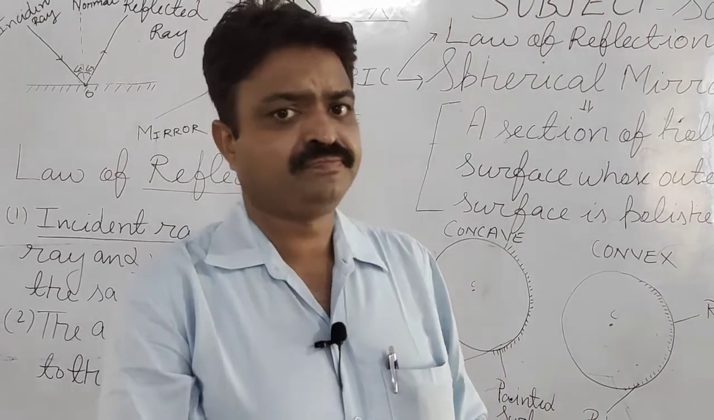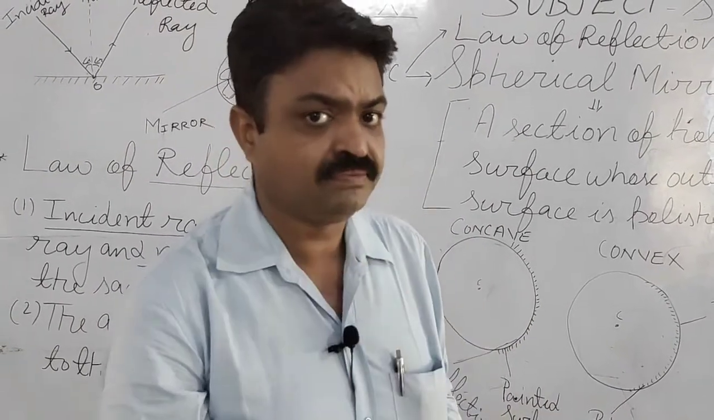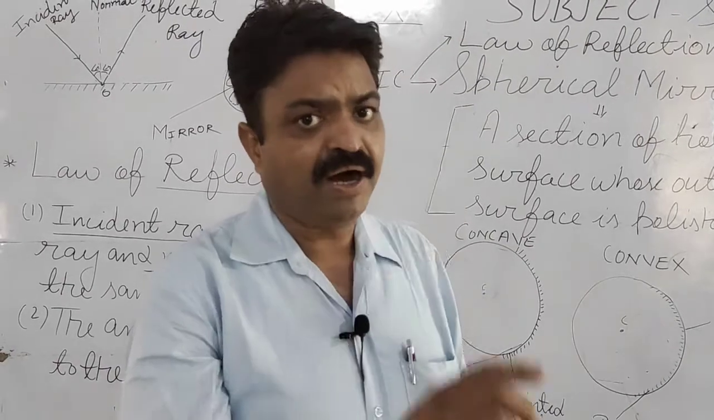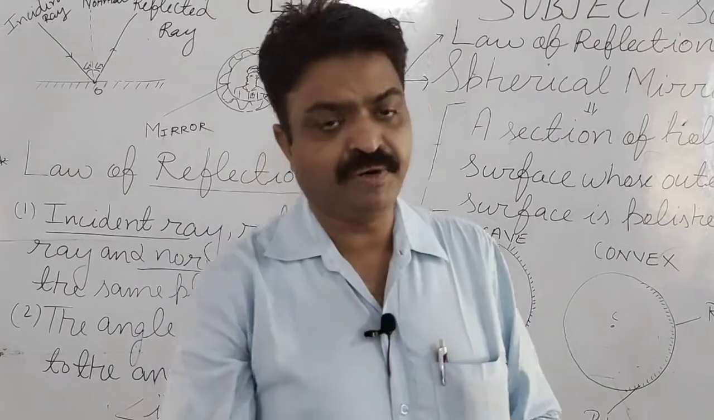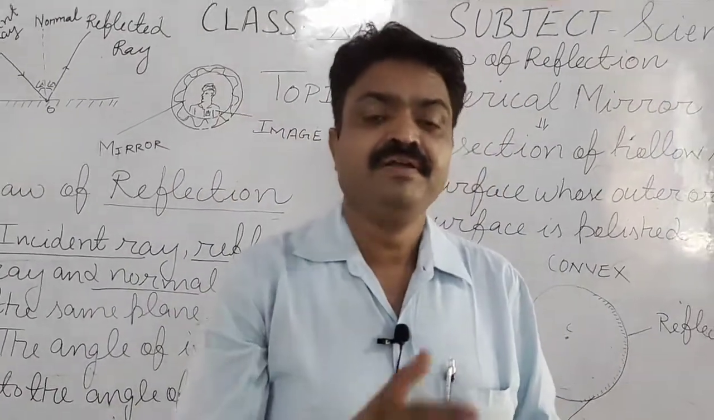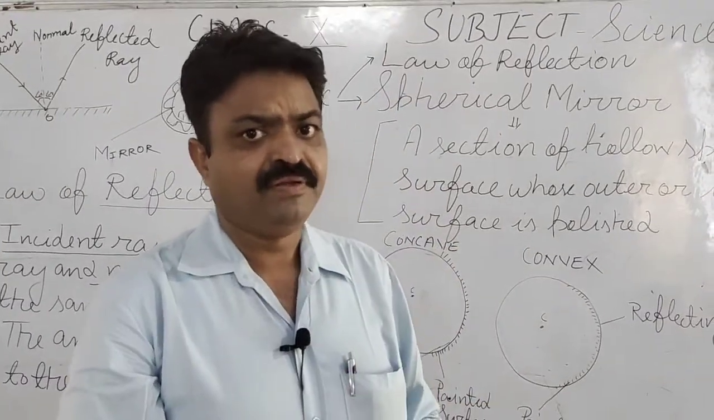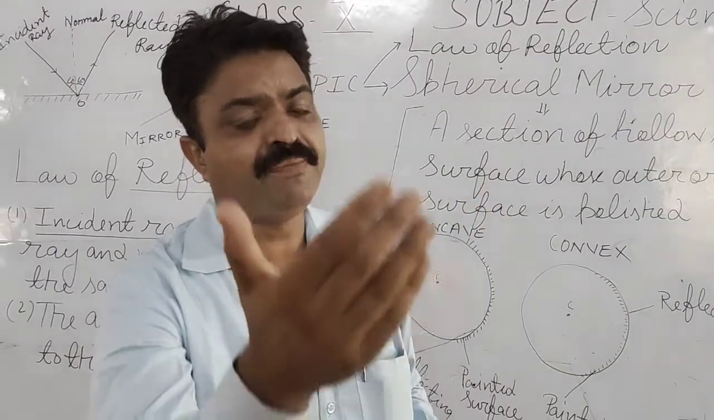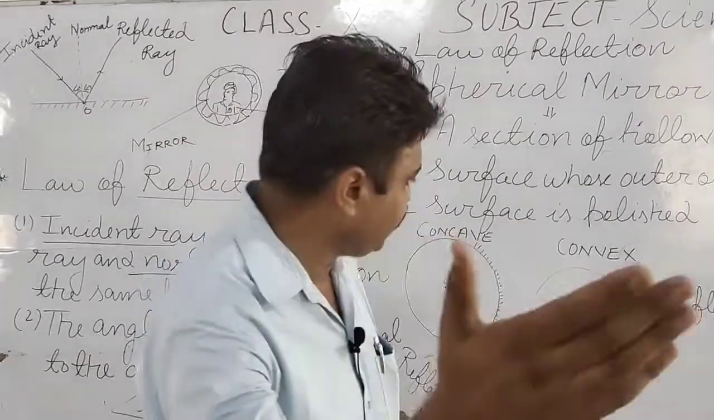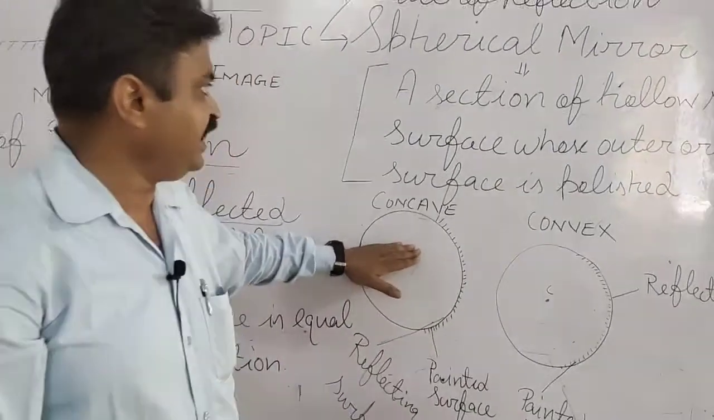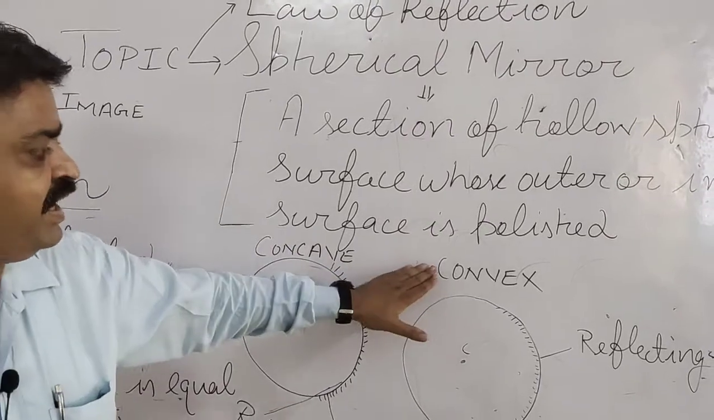Why do they come in the spherical mirror category? Because they are part of a spherical glass, and that glass body is polished from one side. It may be the outer side or it may be the inner side. So according to that, we categorize the spherical mirror into two types: concave and convex.